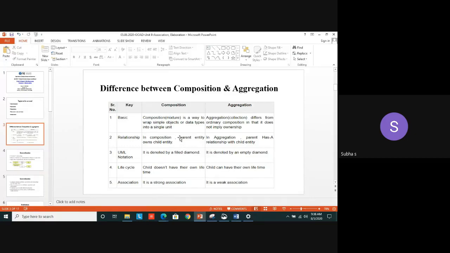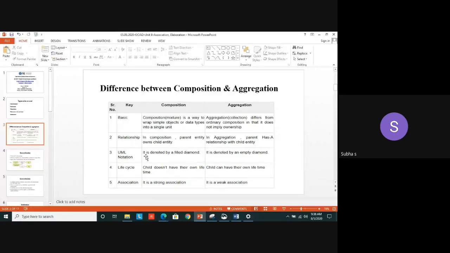Here in composition, the parent owns the child entity, as told. Car has brake. With brake only the car will function. But in aggregation, the parent has a relationship. Here it is an "is a" relationship in composition. In aggregation, we have a "has a" relationship.